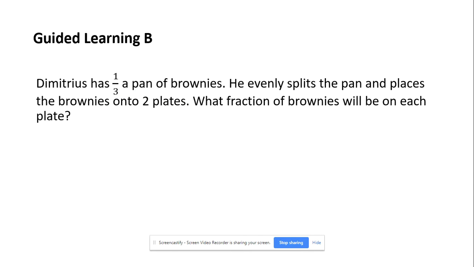Demetrius has 1/3 of a pan of brownies. He evenly splits the pan of brownies, or the pan, and places the brownies onto 2 plates. What fraction of brownies will be on each plate? So now we need to determine, are we splitting up the third of a pan of brownies, or are we splitting up the 2 plates? In this problem, we're going to be splitting up the third of a pan of brownies. We're putting them onto 2 plates, and we're trying to see what fraction of the brownies will be on each plate. We know our answer is going to be in a fraction.